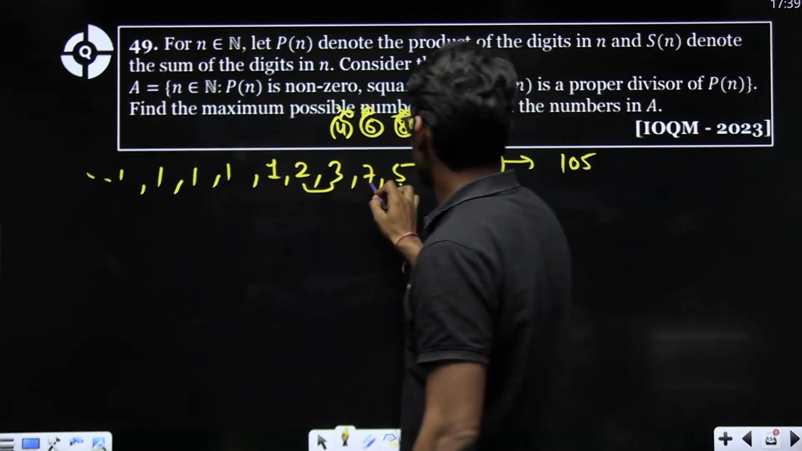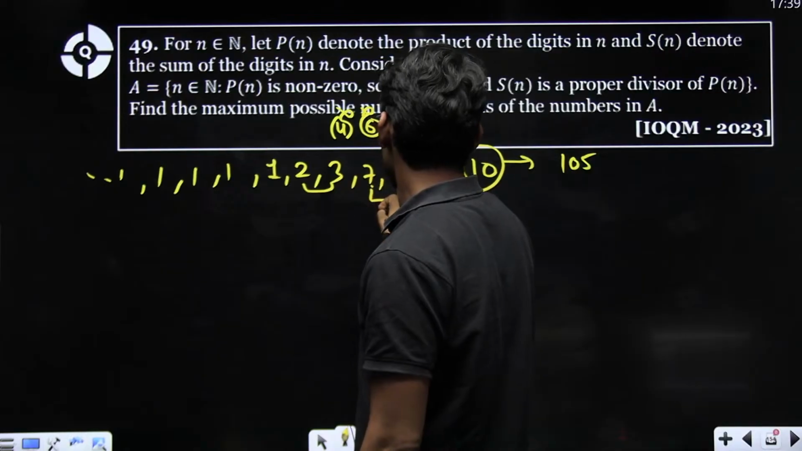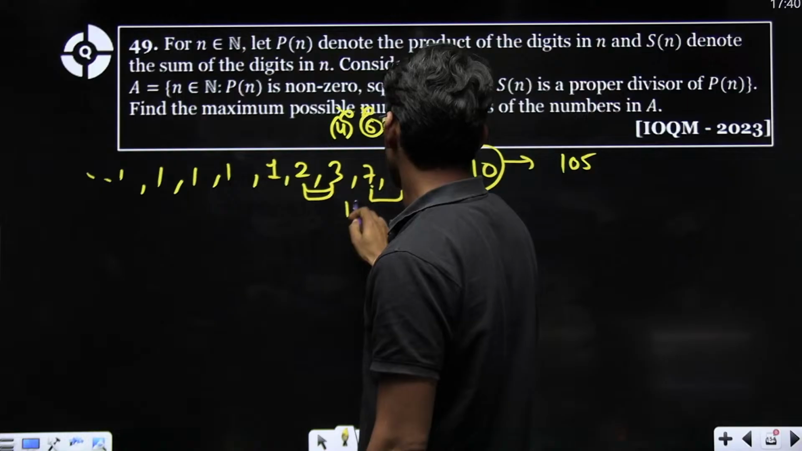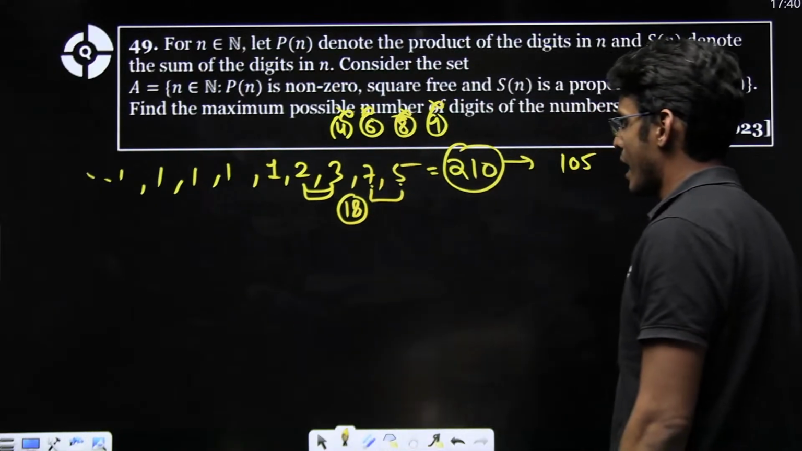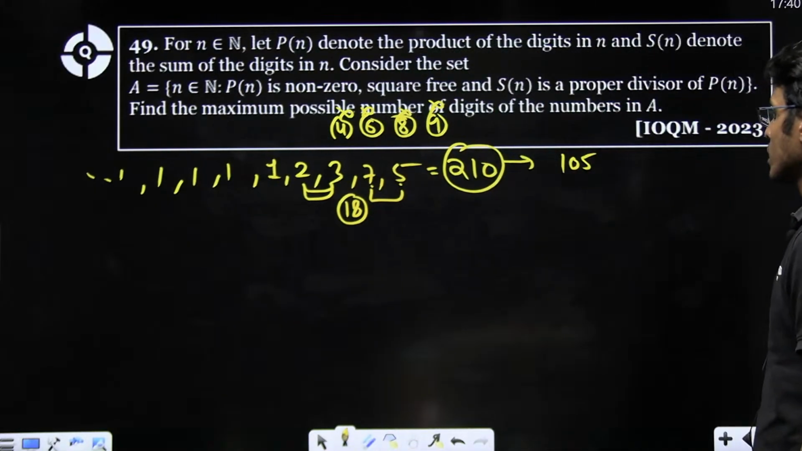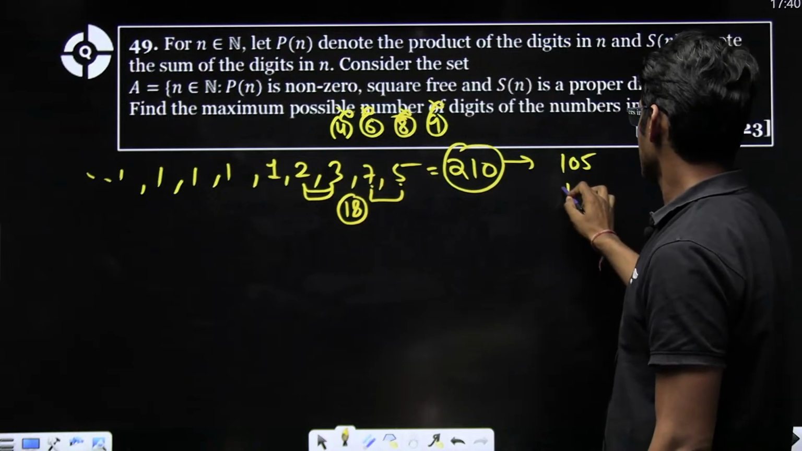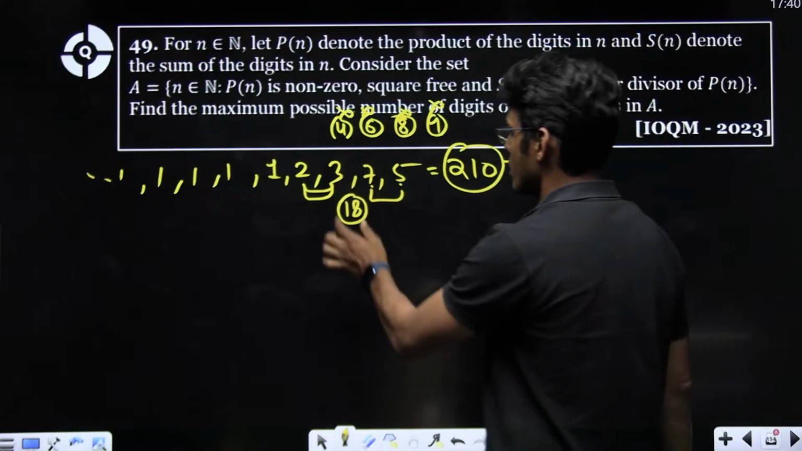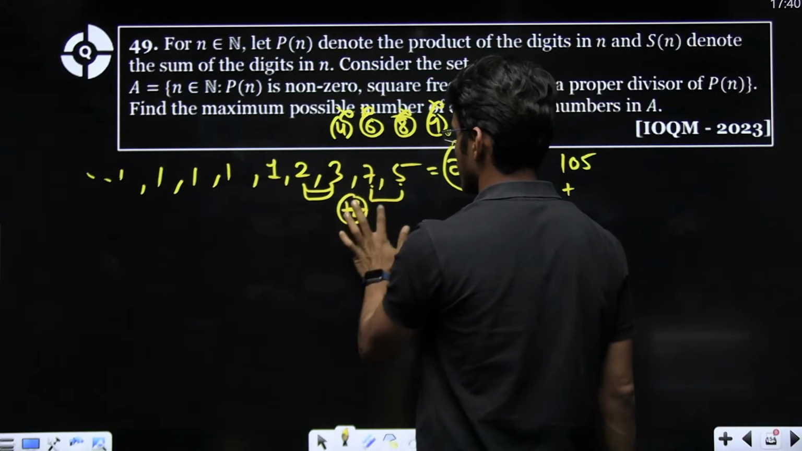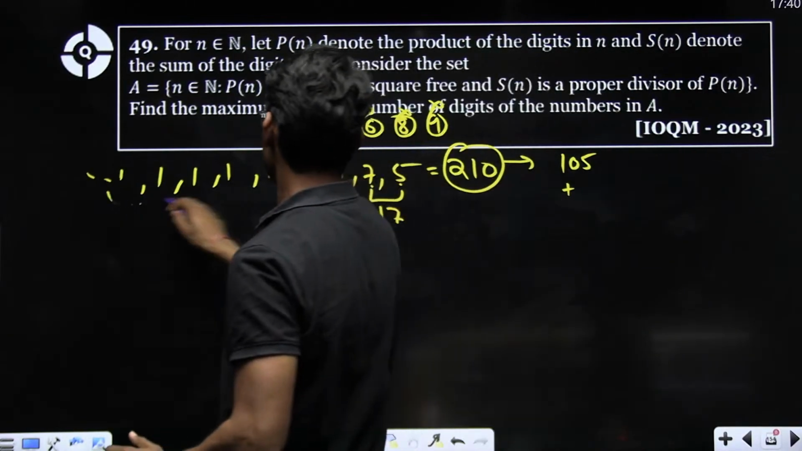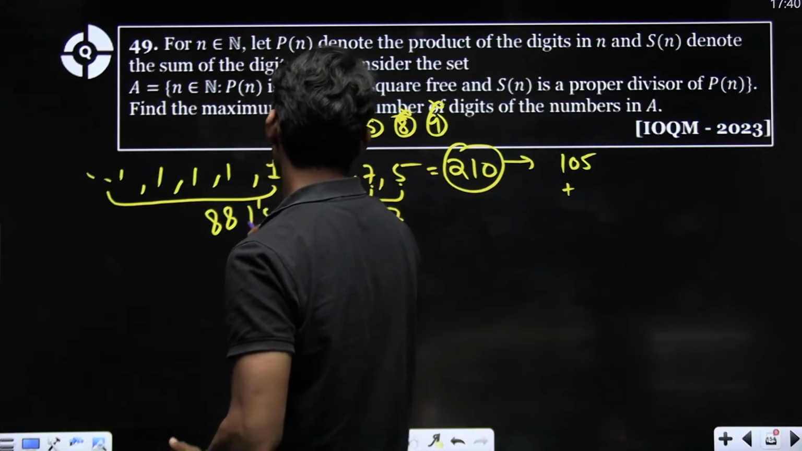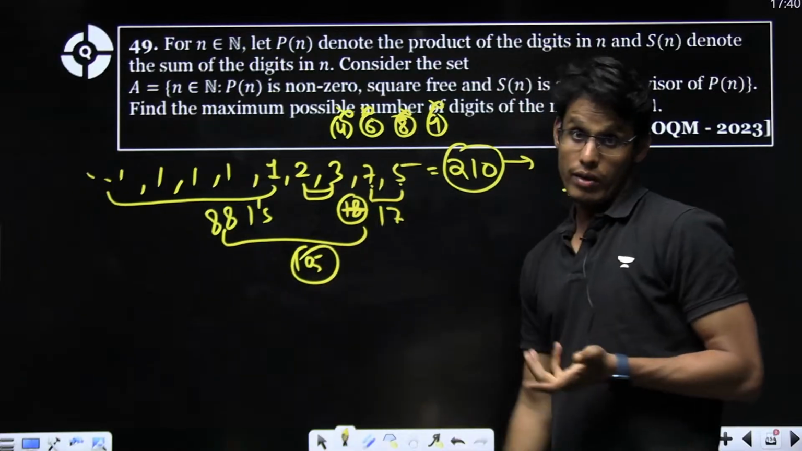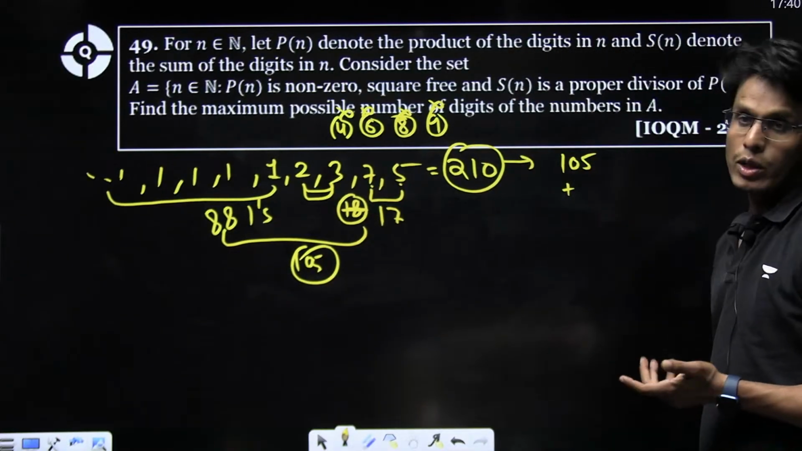So what is the sum here? 7 plus 5 is 12, 12 plus 6 is 18. I have 18 here. These are the 4 digits. See, 5 plus 12 is 17, sorry. So I can use 88 ones, so that my sum of digits becomes 105. And 105 will then divide 210.